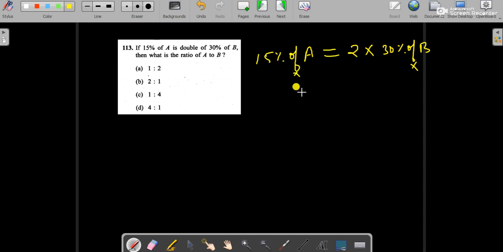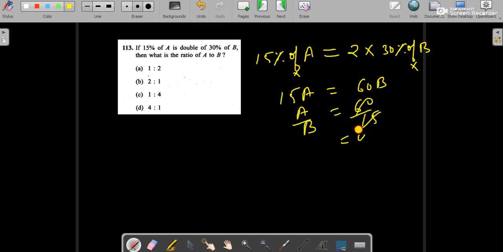We can cancel the percent from both sides. It will be 15A equals 60B. Now we can find the ratio: 60 by 15 is 4, so A to B is 4 is to 1. So our answer is option D. Let's move to the next question.